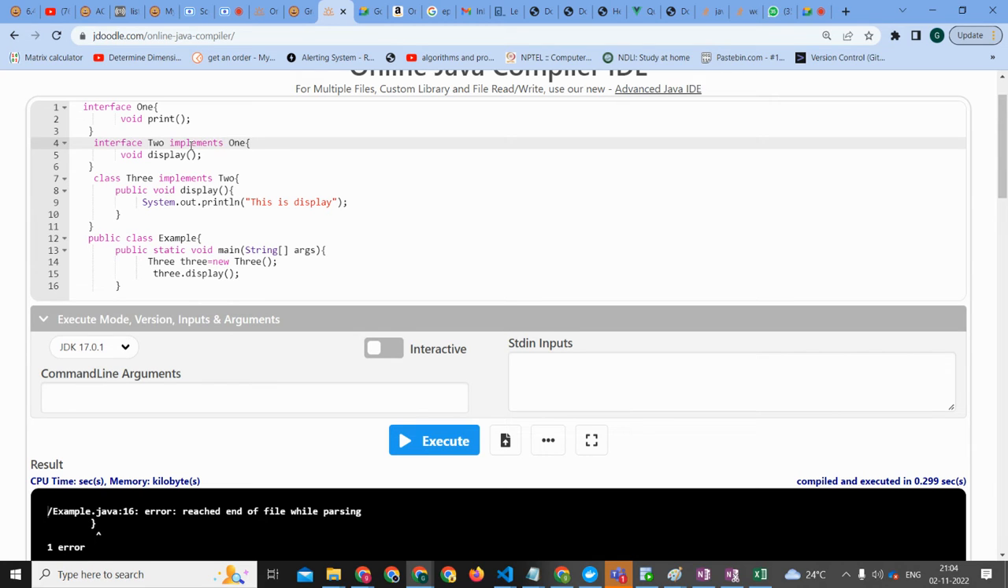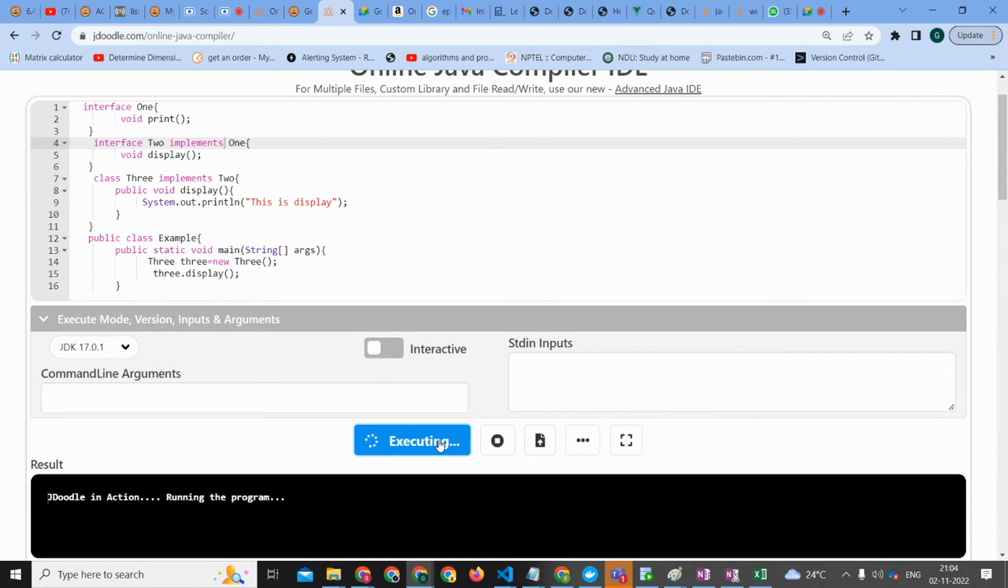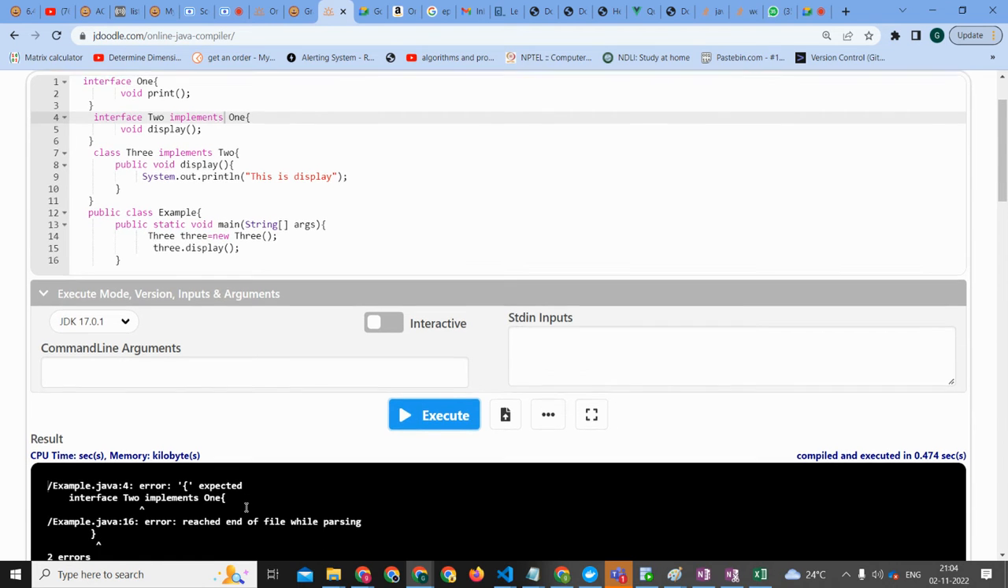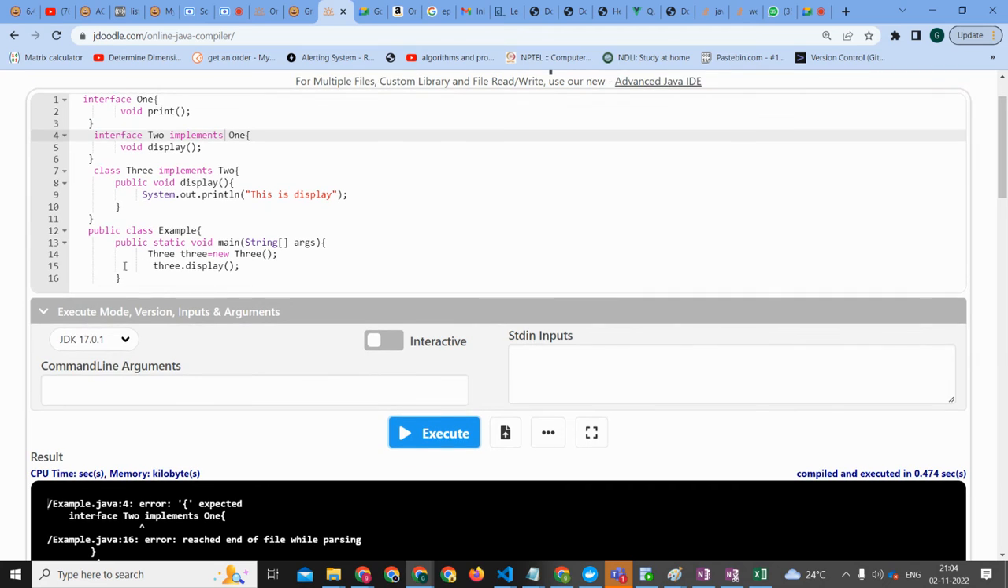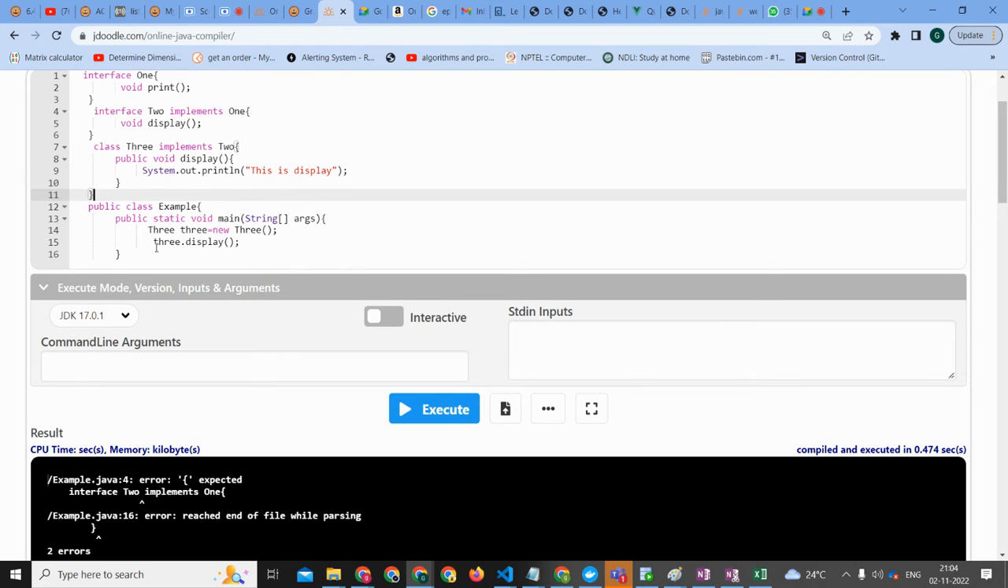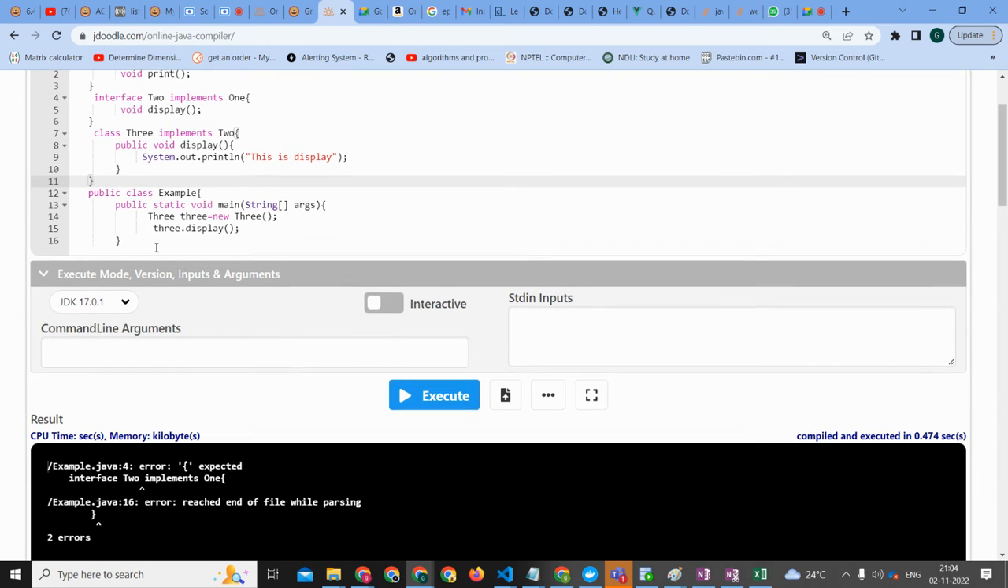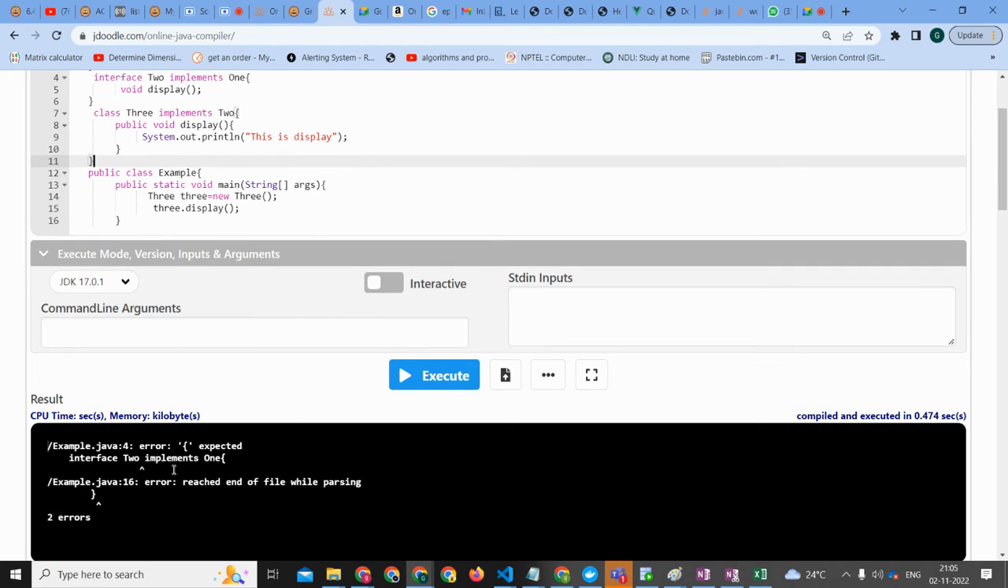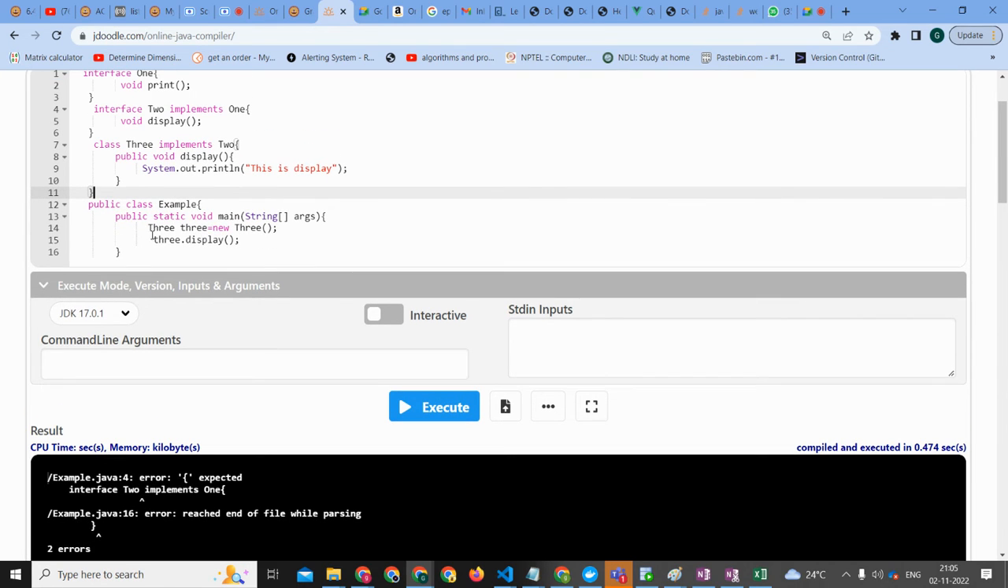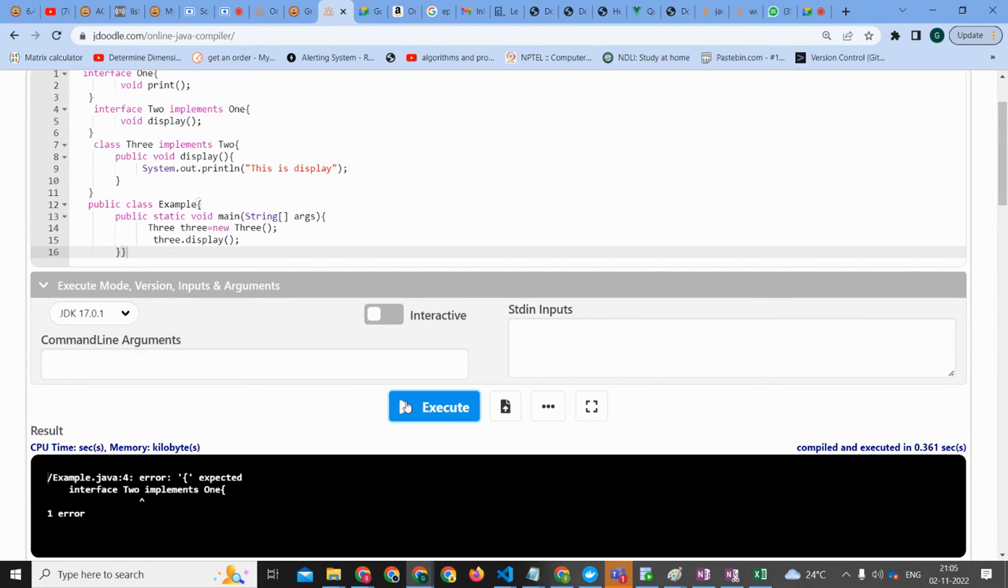I don't know. Even I don't know. Interface error. That's a different error: end of file reached. You have public class. It is telling that after line number 17, we should have one more closing curly bracket. Okay. Probably I made a mistake copying it.